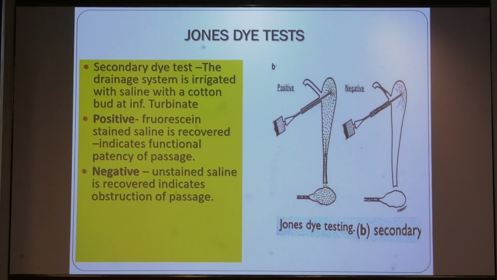And in the Jones dye 2 test, we can syringe with normal saline and observe a cotton swab put in the nasal cavity. If the cotton swab is stained with the dye, it indicates that there is a partial blockage or physiological failure, pumping failure. If fluorescein dye is not observed, then it indicates a complete blockage of the nasal passage.